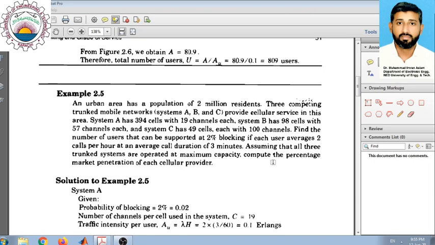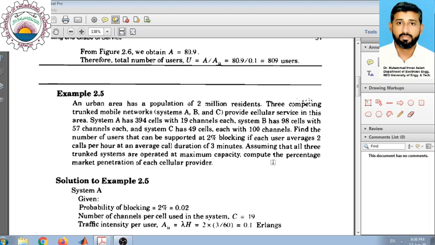For one of the systems, if all the channels are busy, in that case a new caller is denied access to the system. So grade of service for that particular type, or Erlang B type systems, is the probability of blocking.